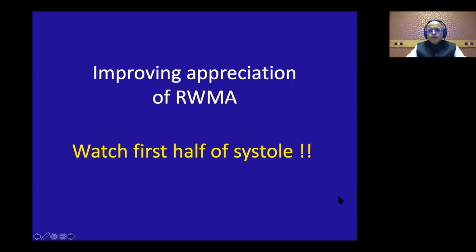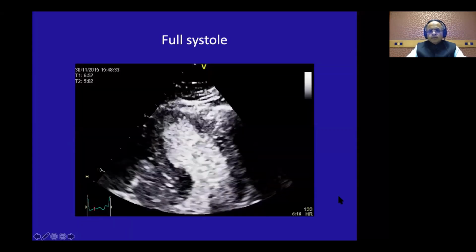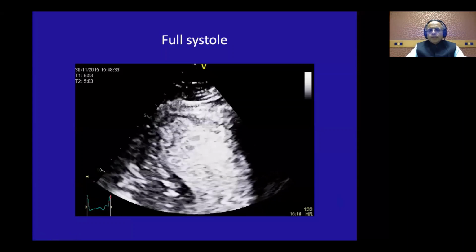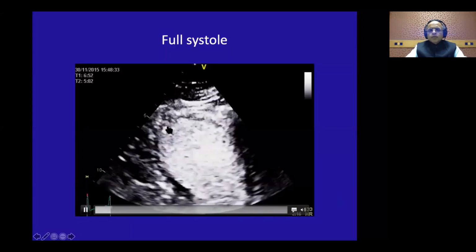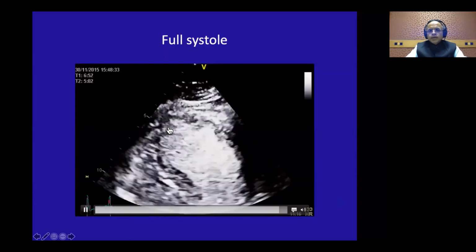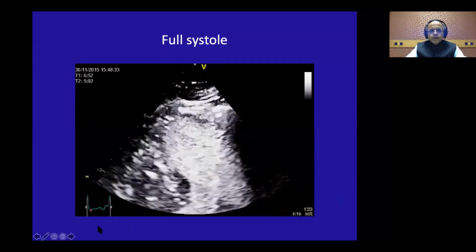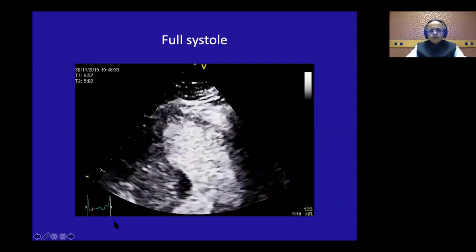And this is very interesting. I'll show you one full systole. Now, a very expert echocardiographer will know that this apical septum looks hypokinetic or tardokinetic. Okay. Now, let me do one trick. Now, this is the complete cycle.